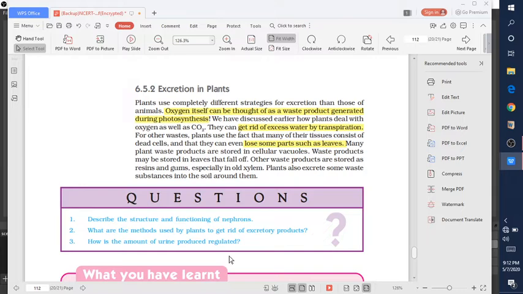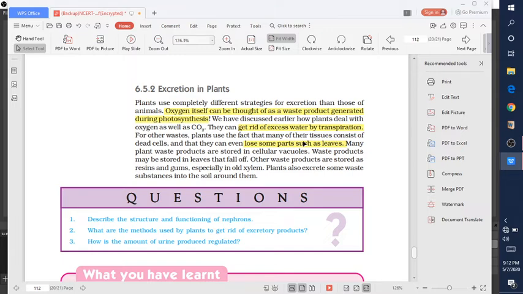Now come to the excretion in plants. We discussed what is removed from the plants. Oxygen itself is removed as a waste product from the plant during photosynthesis. Also there is a removal of excess water by the process of transpiration. Also plants have dead tissues, consisting of dead cells, and these nitrogenous wastes go into the leaves,